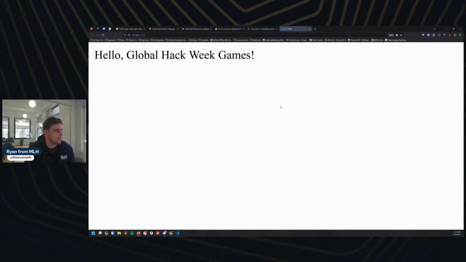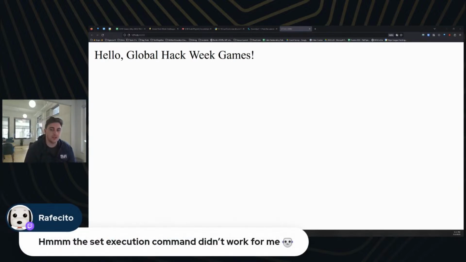Bam, and if we give it a refresh, there you go. We can see our updates are live. The set execution command didn't work for you. Make sure that you're running VS Code in admin mode, like right click it and run it as an administrator.